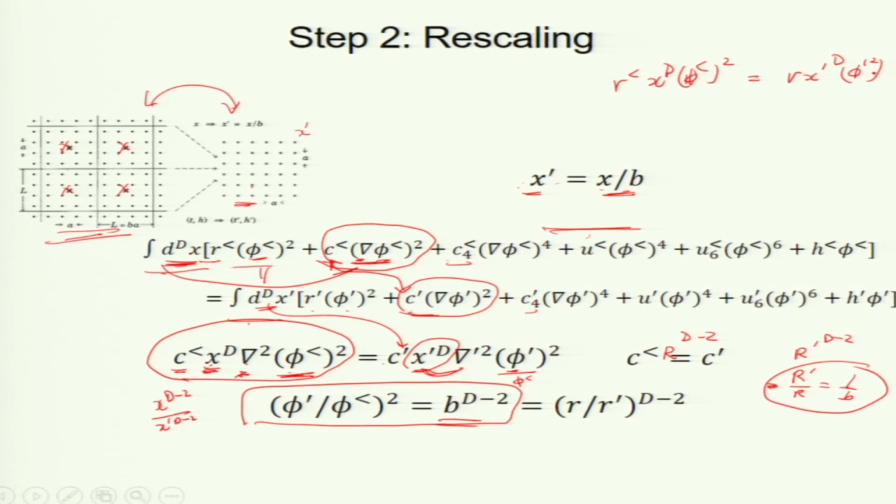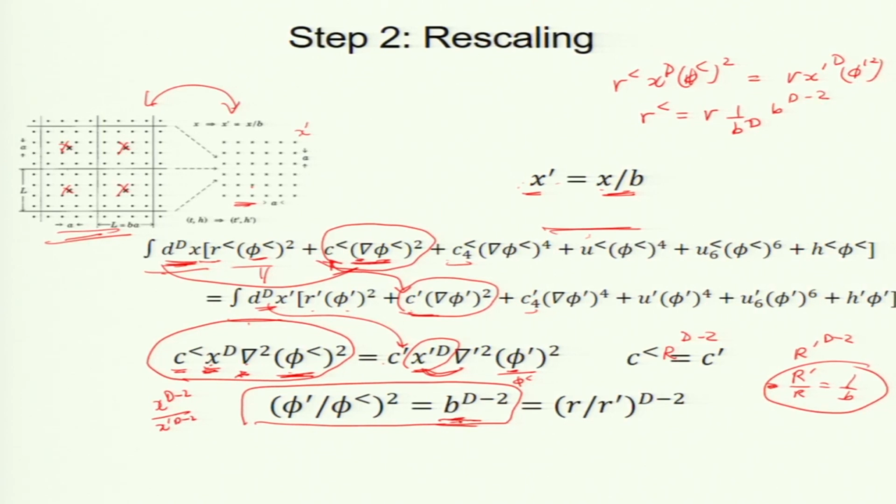So, R less equals R times x prime by x to the power d, what will that be? 1 by b to the power d. And what is phi prime by phi less to the power d? It is going to be b to the power d minus 2, right.